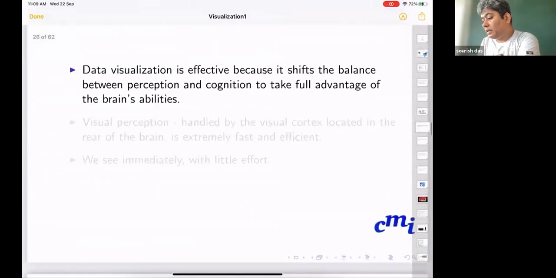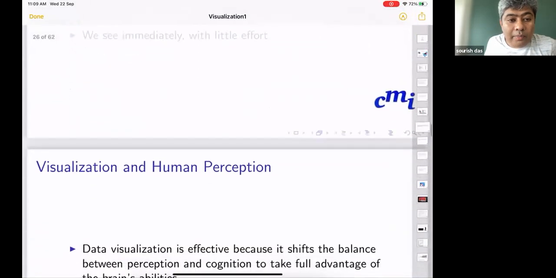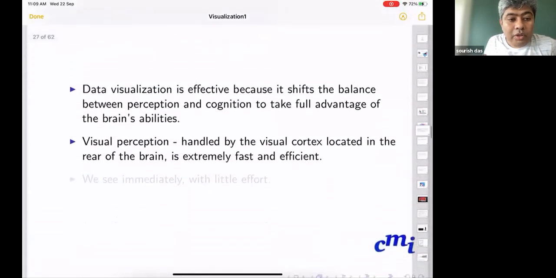So as I said, data visualization is effective because it shifts the balance between perception and cognition to take full advantage of the brain's ability. Visual perception, handled by the visual cortex located in the rear of the brain, is extremely fast and efficient.